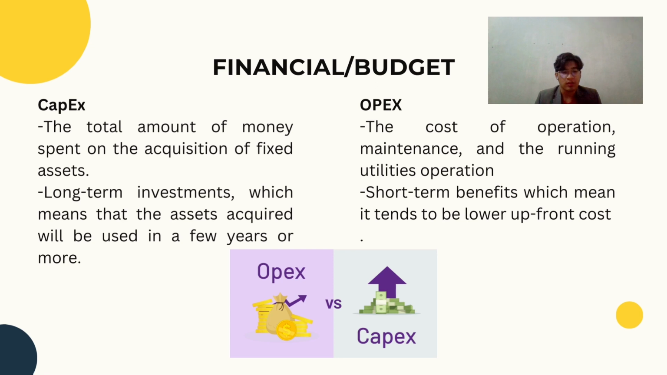while operating expenditure, or known as OPEX, can be defined as the cost of operation, maintenance, and the running of utilities operation. OPEX also can be defined as the money spent on a daily basis to run a business or system. OPEX also provides short-term benefits, which means it tends to have lower upfront costs.